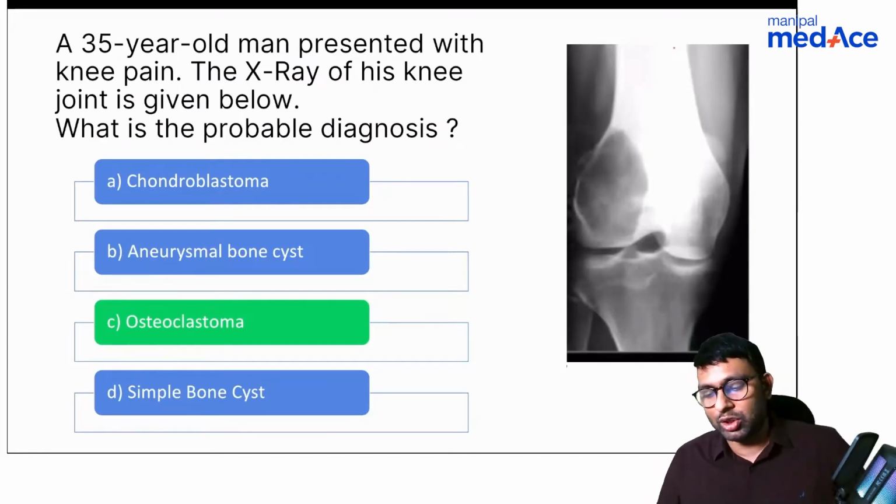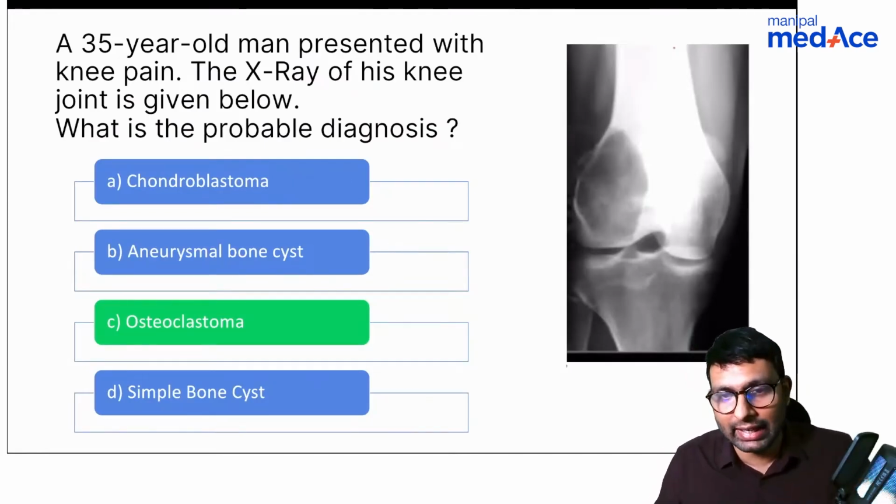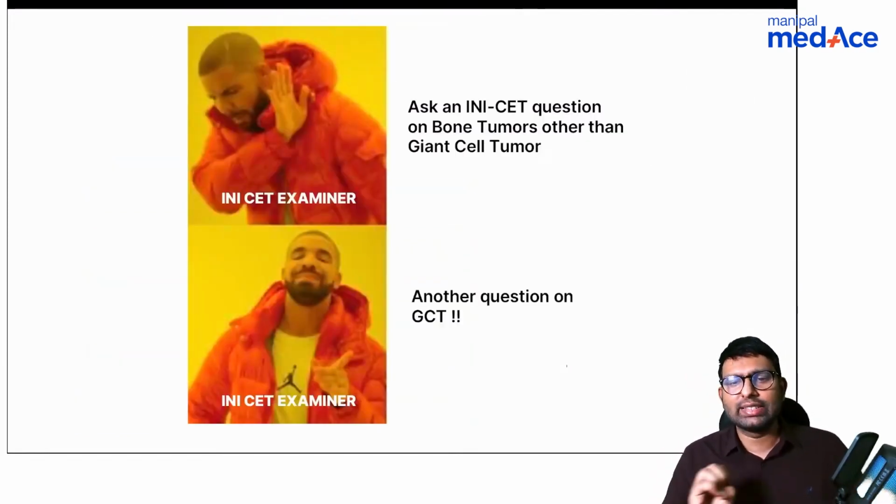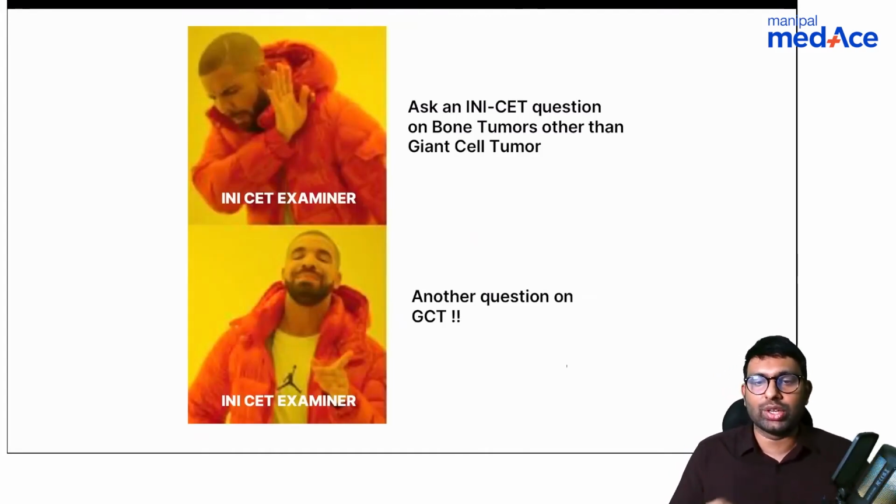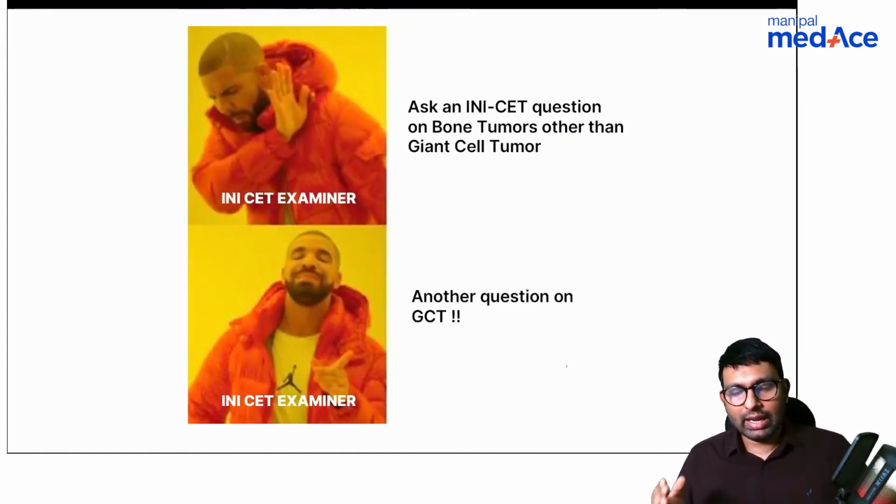Osteoclastoma or giant cell tumor is something that I want to discuss in detail. And why is that? Because INI-CET examiners love asking questions about giant cell tumor. In the last 7 years of papers that I've seen, maybe there has been one question from Ewing sarcoma, one question from fibrous dysplasia, and maybe one question was there from chondroblastoma. So these were just the 3 bone tumors that were asked.